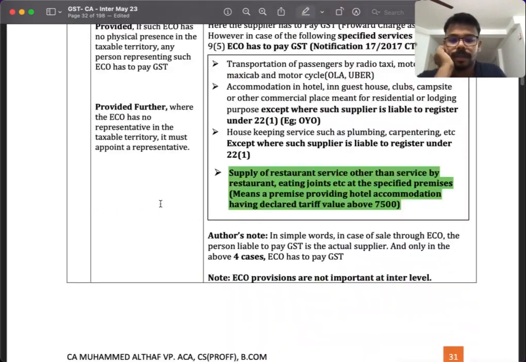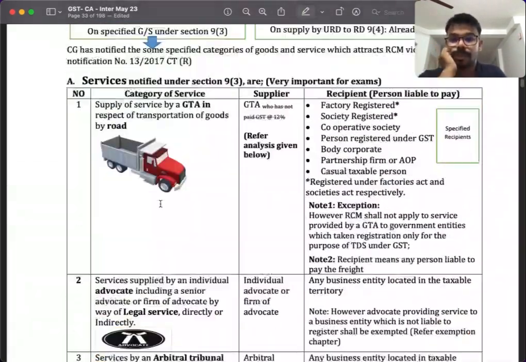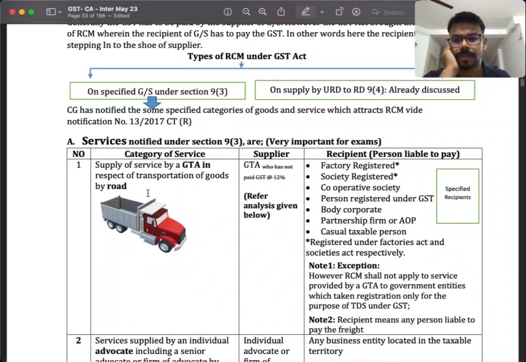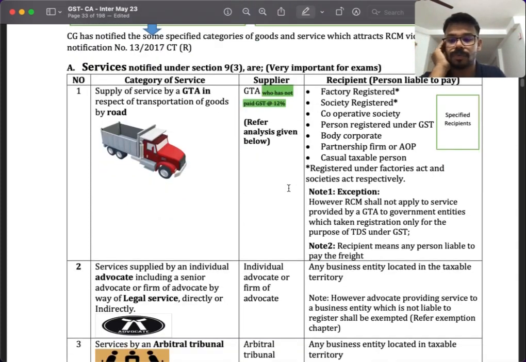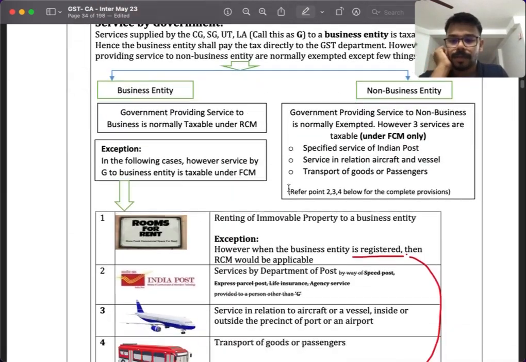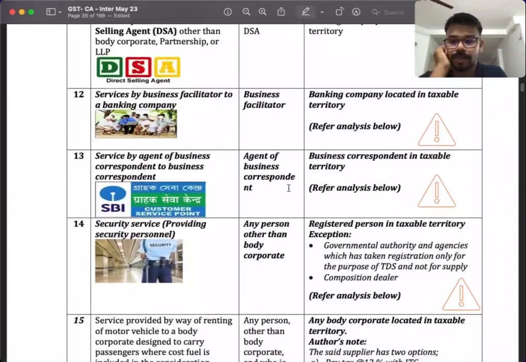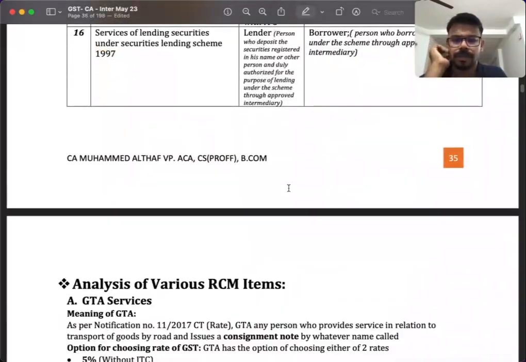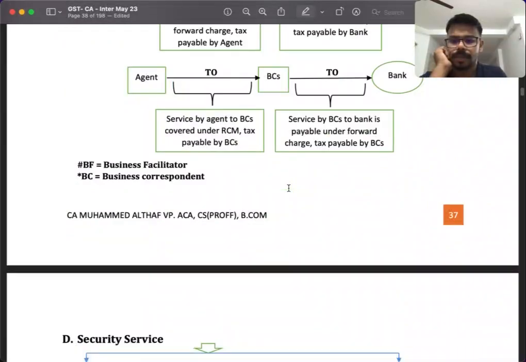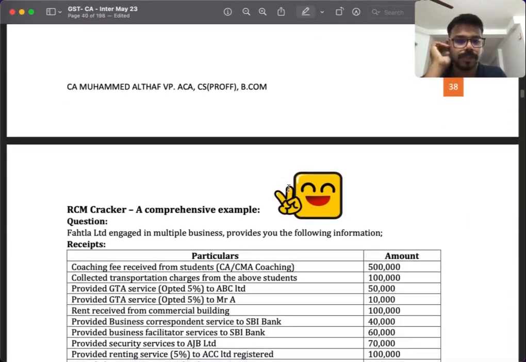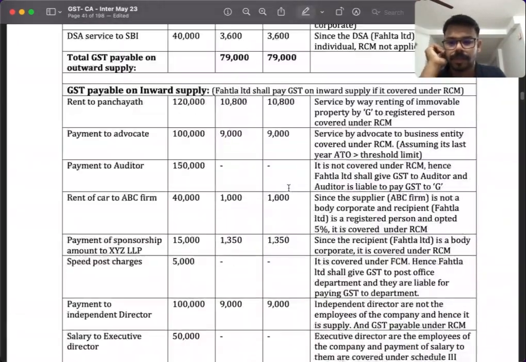Next is a huge and very important amendment. In GTA they have removed this 12%, in the sense that GST at 12% was not paid. That's a huge amendment that will impact your exams, so you have to understand it. The next amendment is not here, there are no amendments here. Where is the amendment? In the RCM, that is a huge amendment they have made.